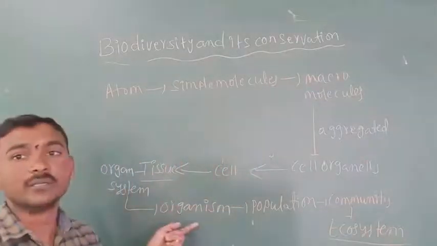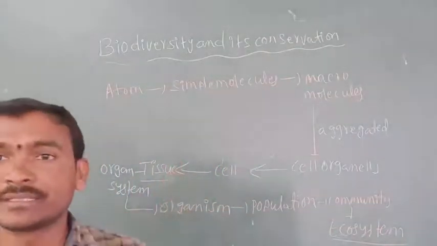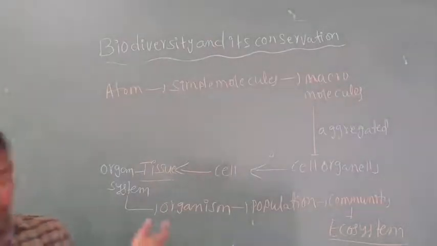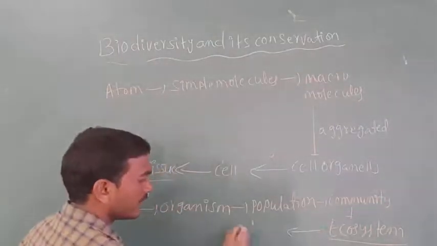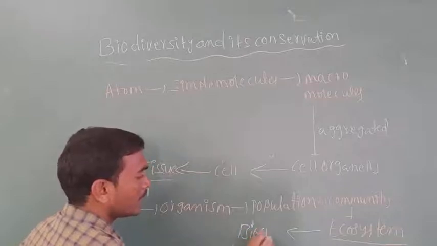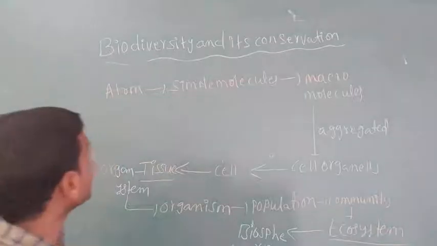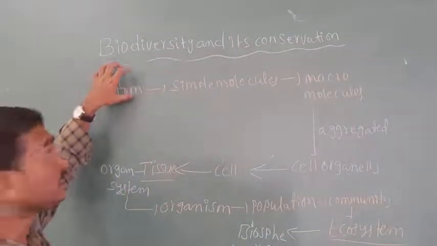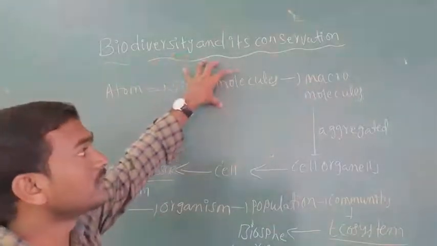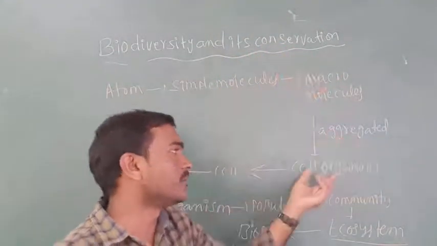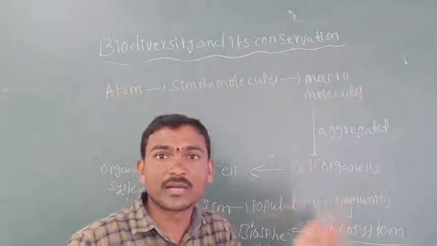Biotic means living things, abiotic means non-living things. Finally the ecosystem forms the biosphere.